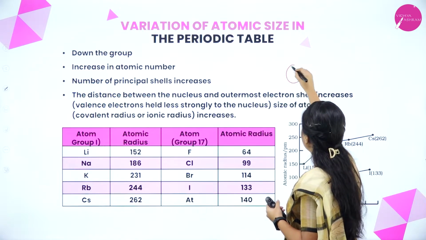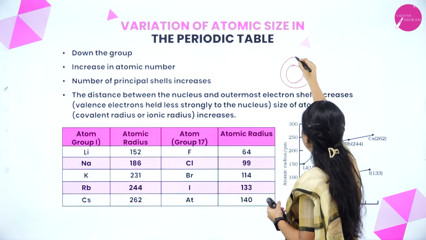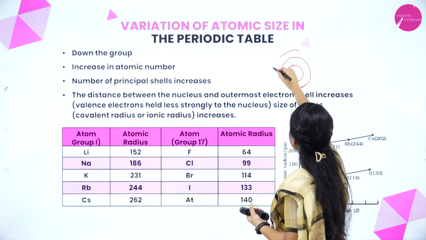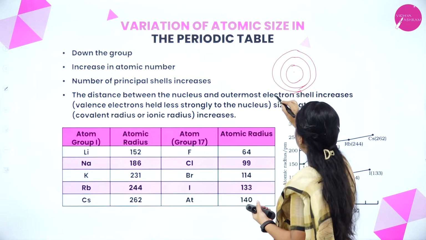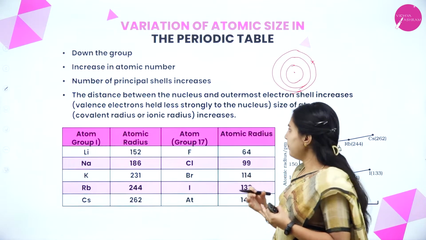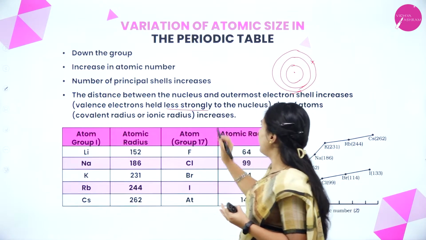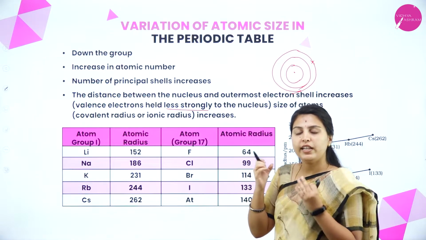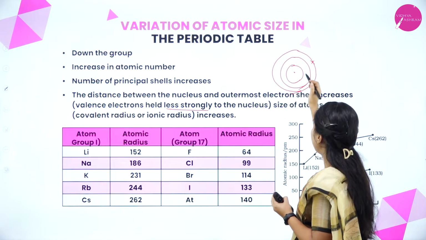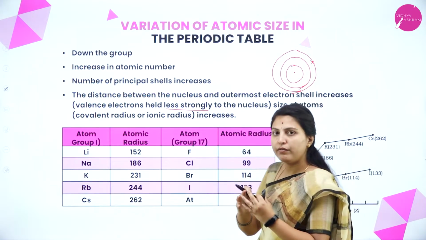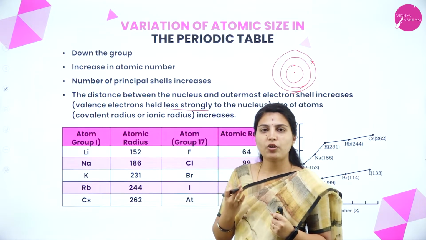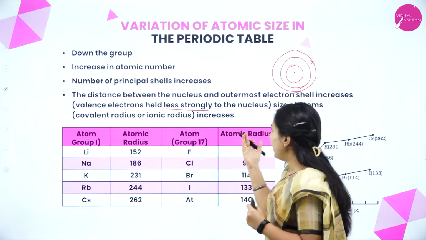The electrons are held less strongly to the nucleus, with less attraction or interaction. The size of the atom keeps on increasing. By that reason, we can say the atomic size increases down the group.